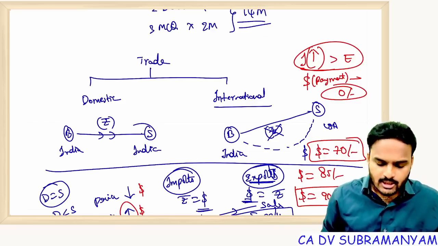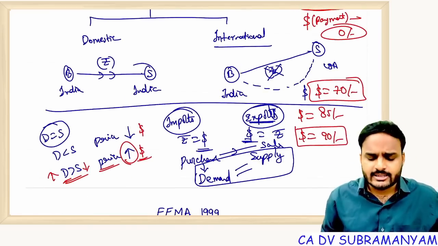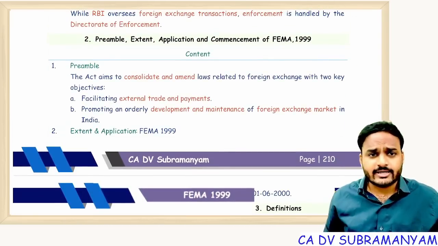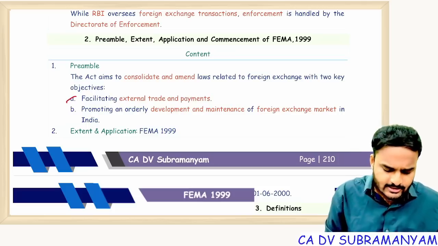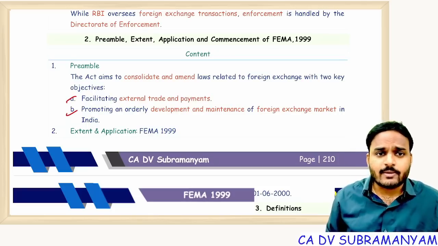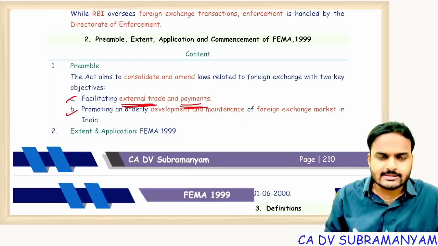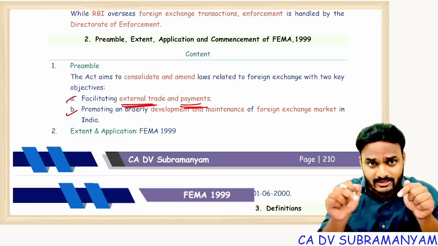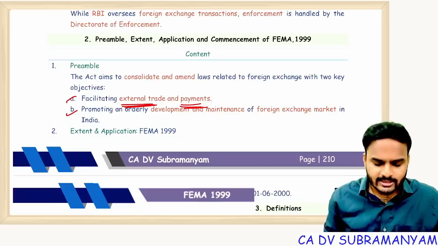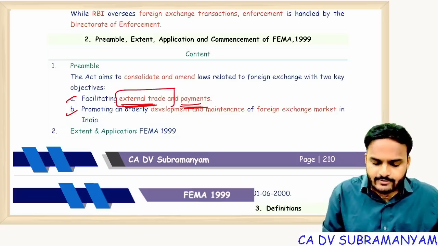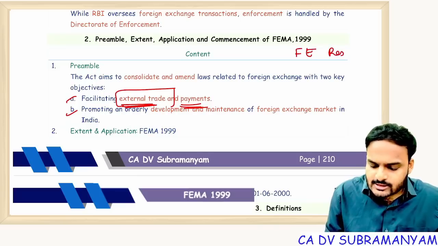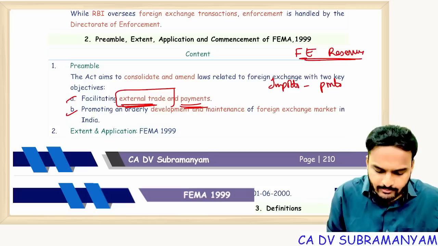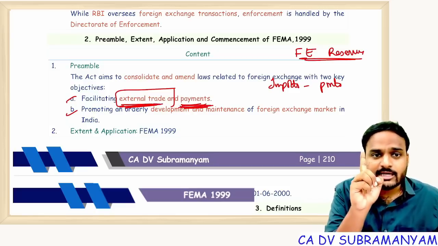Getting my point, students? Now this is just a basic introduction about FEMA 1999. The next important point is the objective, the preamble, of FEMA 1999. Very, very important, you have to remember two points. The two key objectives of FEMA: first, facilitating external trade and payments. Of course, trade refers to domestic or international, but in this chapter, trade means international, external trade. When we have adequate foreign exchange reserves, definitely we can go with imports and external payments. So facilitating external trade and payments is one key objective of FEMA.